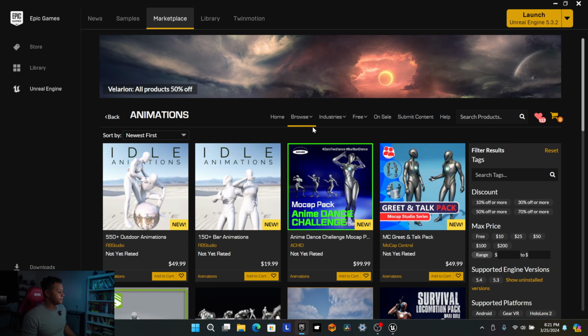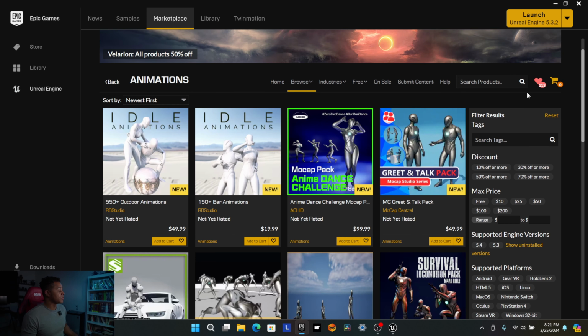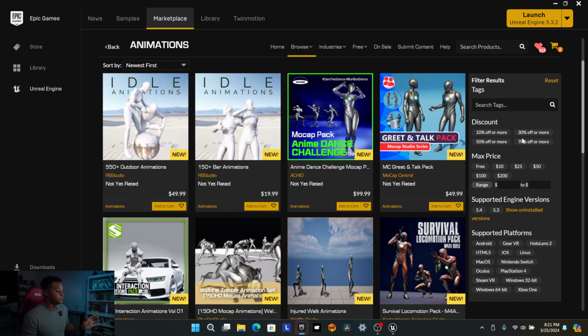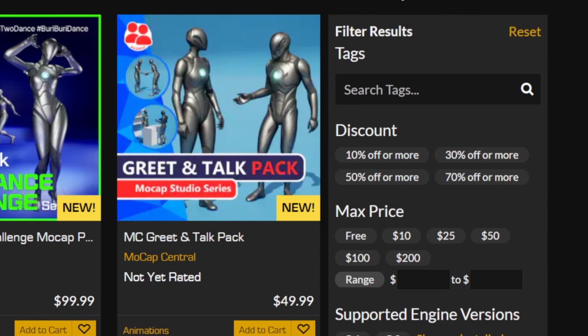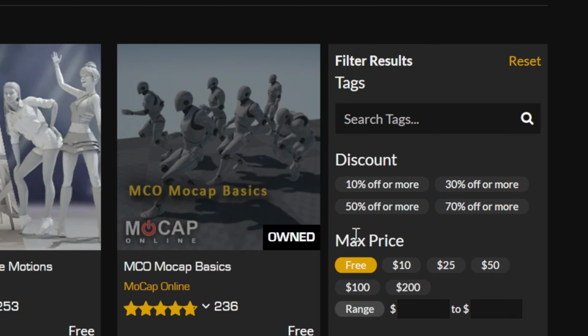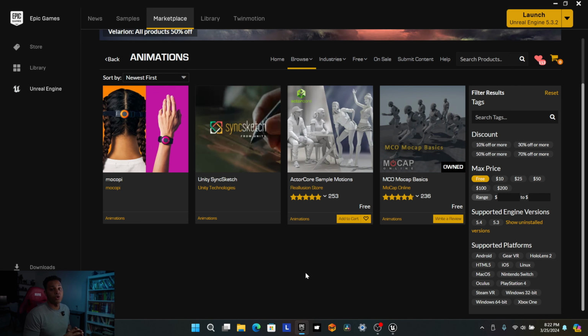Click that. And I'm going to quickly filter to see only what I want to see by going over here on the far right where it says filter results. We're going to go down a little bit below that where it says max price, and we're going to click on free. And this is only going to show us free options in this section. And you can do this for every single section as well.